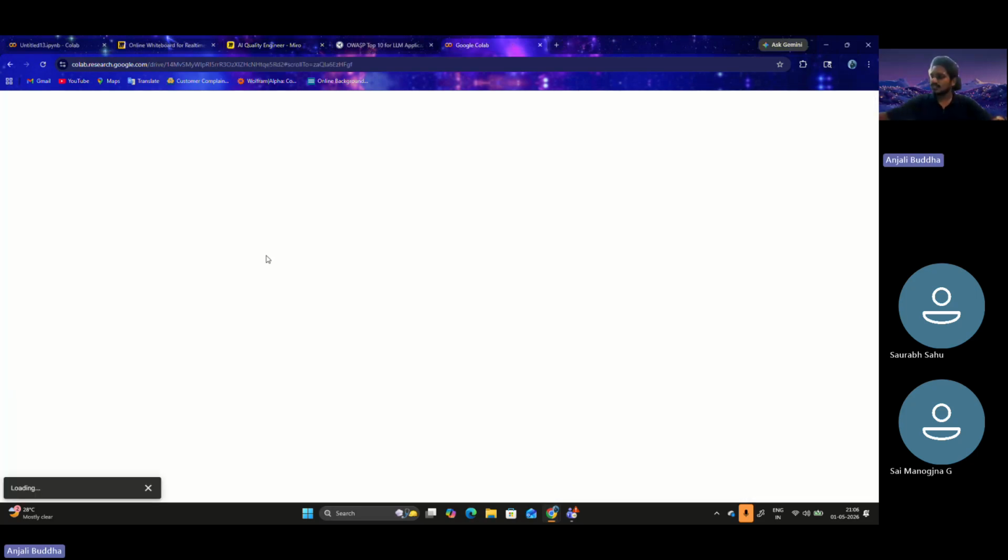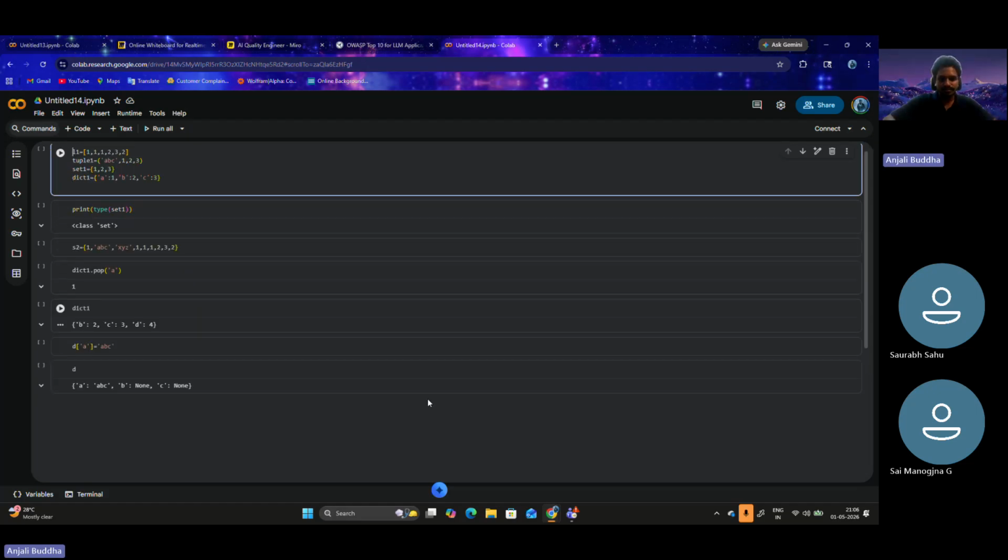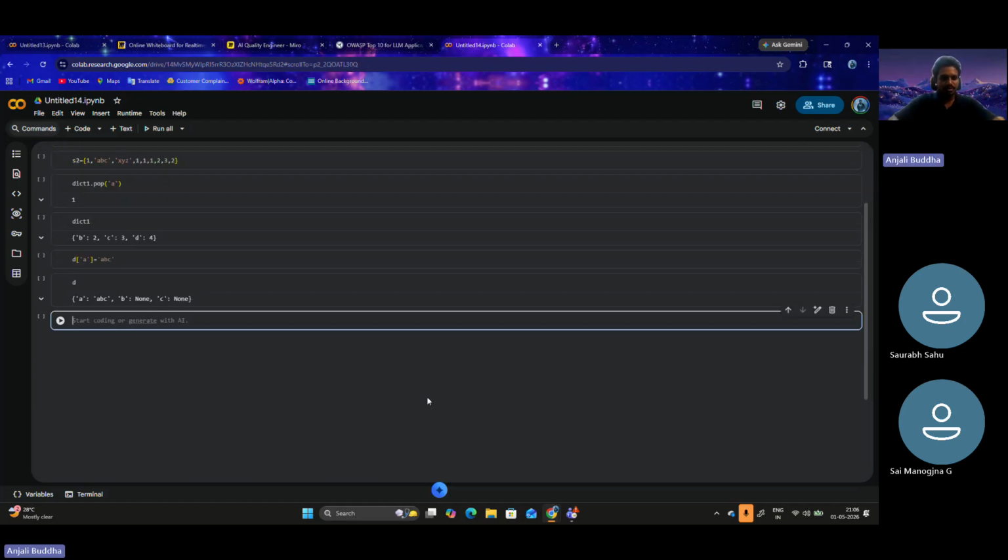So let's open the Colab we were experimenting with yesterday. Let's create another block. Let's say L1 is our list. Here the first element is 1. The second element could be ABC. The third element could be another list which contains 1, 2, 3, 4. The fourth element could be some set with 3, 4, 5, 6. And let's say there is another dictionary.